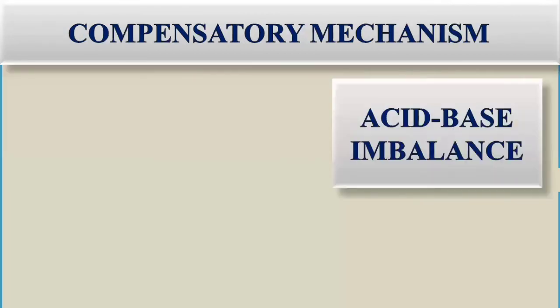So if there is any slight variation in the normal pH of the body, if the pH is below normal, there will be an excess of acids and it will lead to acidosis, and if the pH is above normal, it will lead to alkalosis, with an excess of base. So the body must be in acid-base balance.